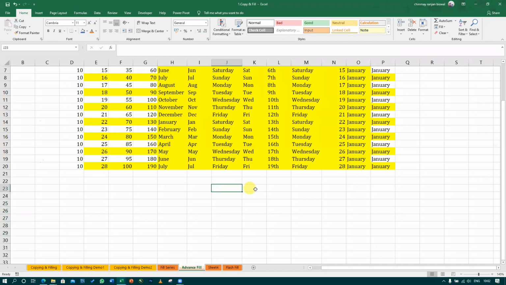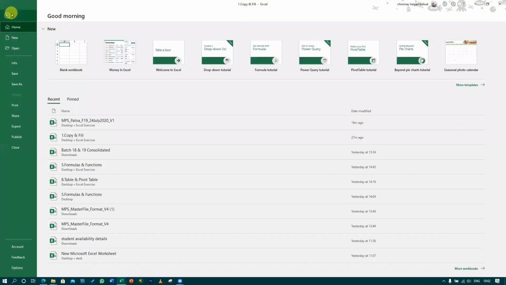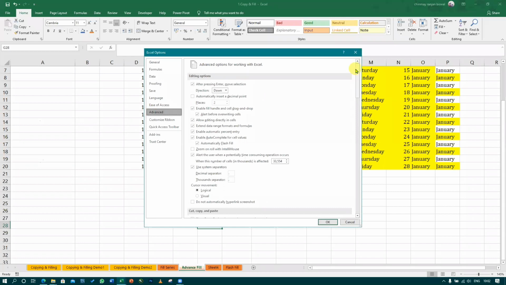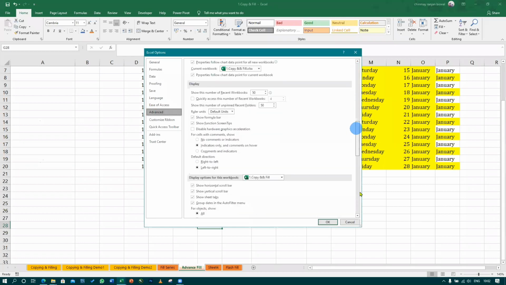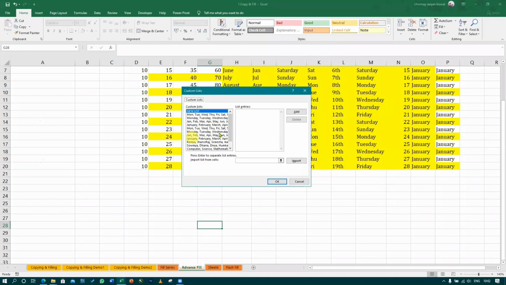In that case, we need to perform some steps. Very easy steps. I'll click on File, then go to Options. I'll click on Advanced, then drag the scroll to the bottom. Could you see this Edit Custom Lists here? Click on Edit Custom Lists and you will get all these custom lists here.